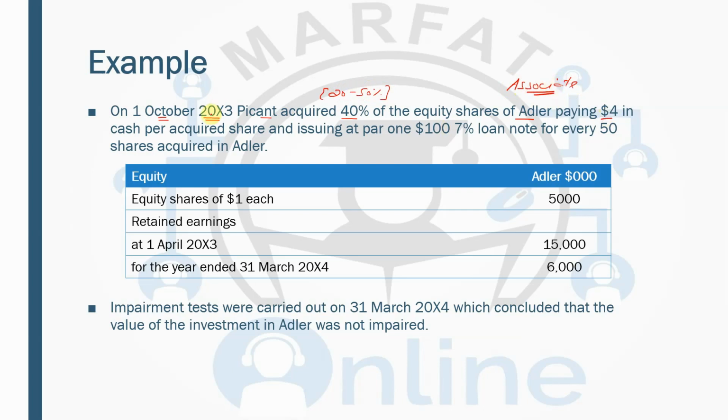Picant paid $4 in cash per acquired share and issued at par a $100 7% loan note for every 50 shares acquired in Adler. Now that means there are two considerations. So first of all, we have to calculate the consideration, which is the cost of investment as well.